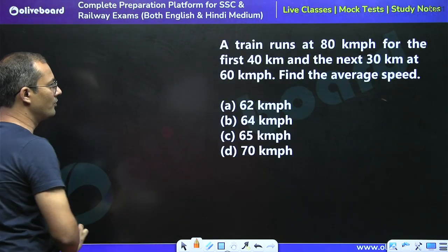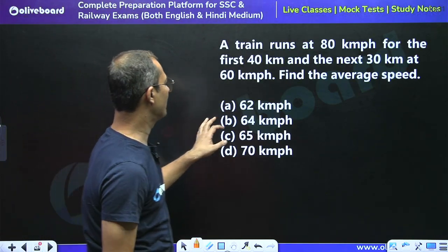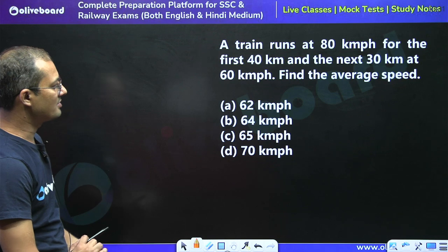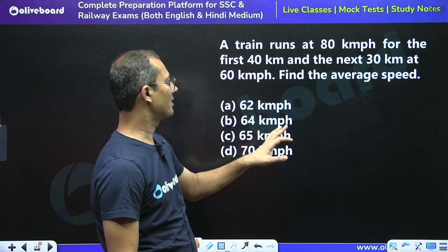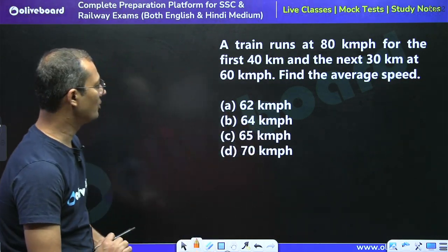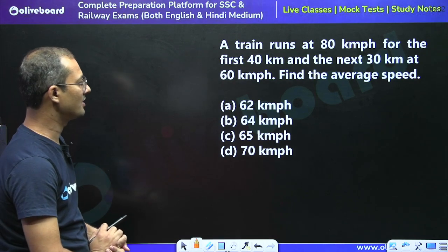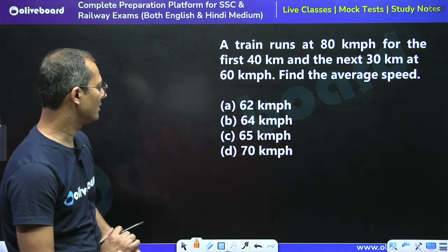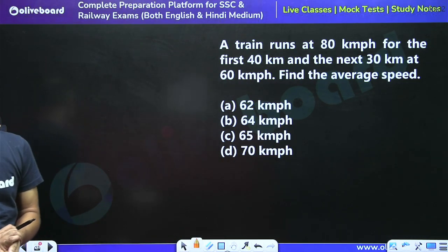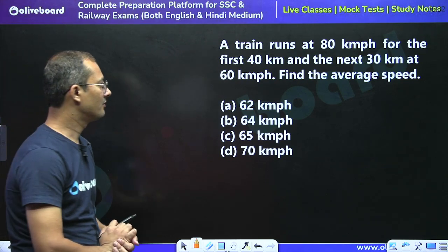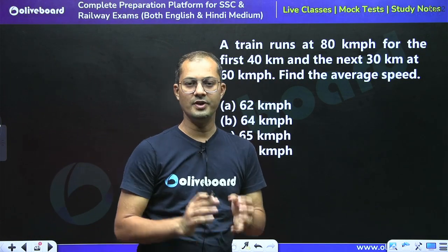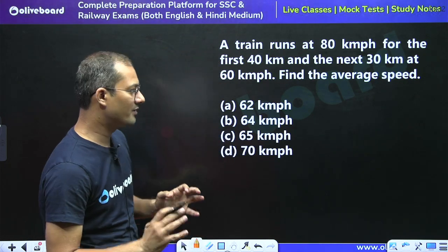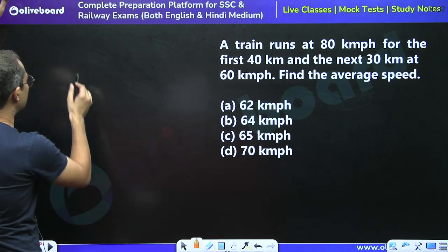Okay, so moving to the next question. Tell me what is the answer for this question. The question is saying a train runs at 80 km per hour for the first 40 km and the next 30 km at 60 km per hour. Find the average speed. What will be the average speed for this question? Do we know the formula of average speed? I hope everyone knows the formula of average speed.